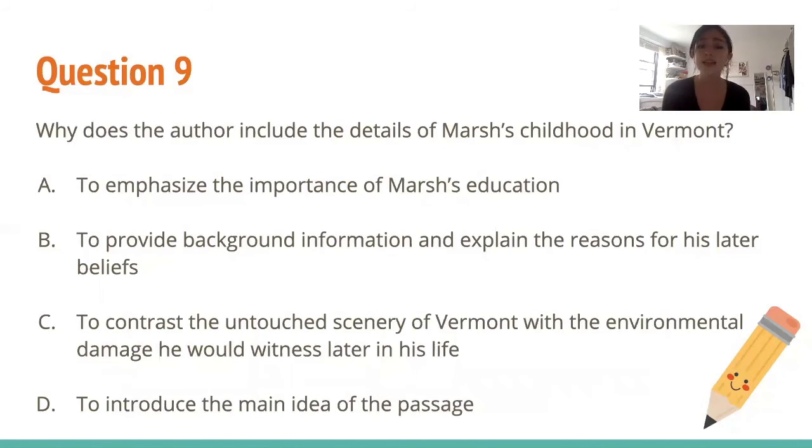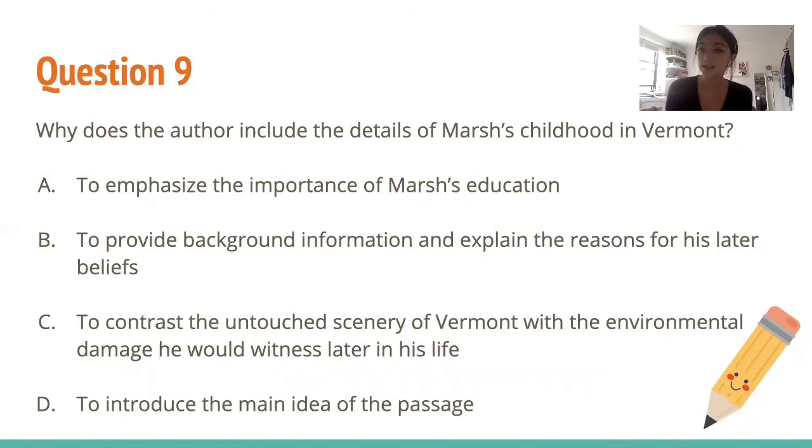So choice A, to emphasize the importance of Marsh's education. Nowhere in that paragraph does it mention education. So right away we can get rid of it. We know where we're looking and we know what we're looking for. So choice B, to provide background information and explain the reasons for his later beliefs.